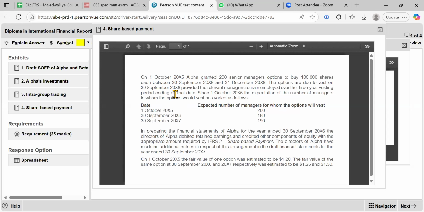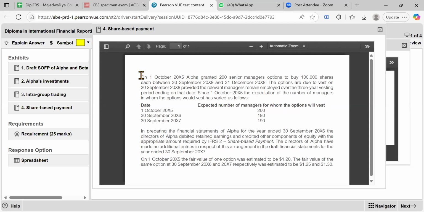Whenever you deal with this, we just need to know how many options you expect to be available after 3 years, at the end of each year, because you have been told that you have to stay for 3 years. But what we do is we say, after 1 year, how will the situation be? After 2 years, how will the situation be? And after 3 years, how will the situation be? You don't wait for 3 whole years to do that. And that's why the standard was established, because previously this wasn't being recorded. They were leaving it until after those 3 years. But right now, at the end of each year, we have to recognize that, right?